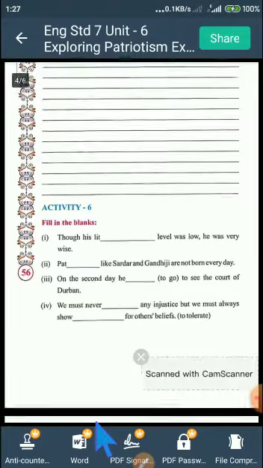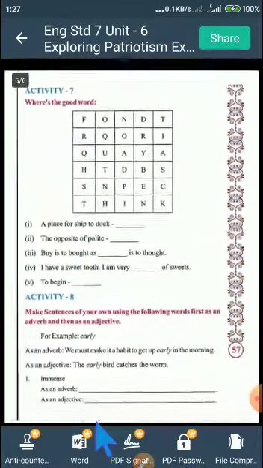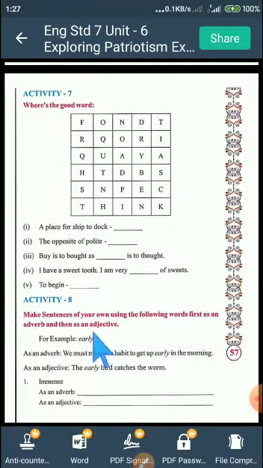Now we proceed with the next activity, which is a favorite one, students. It is a crossword, right? Now see, where's the activity 7? So from this crossword you have to find out, and the hint is given, a place for ship to dock, students. Now what do you mean? The first hint is a place for ship to dock. Now what do you mean by the word dock, students? Dock is the enclosed area of water in a port for loading, unloading and repair of the ships, right? So the hint is given and you find out from the grid.